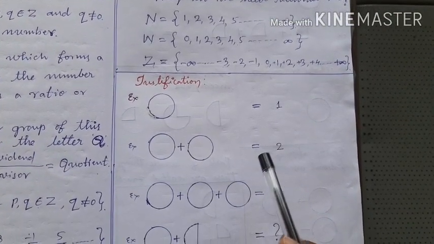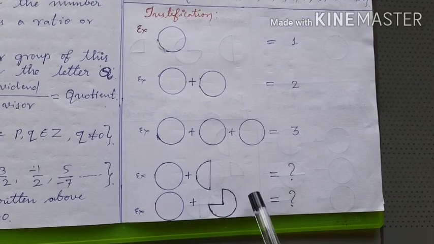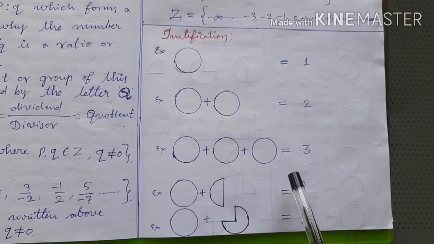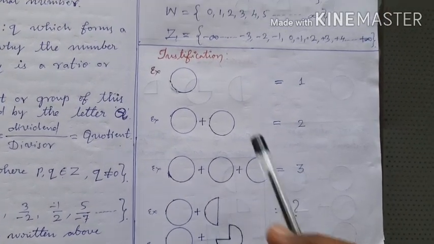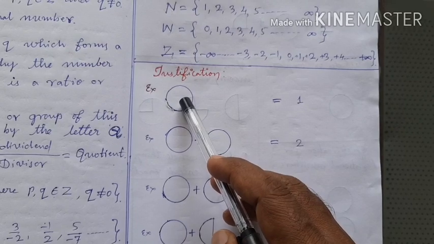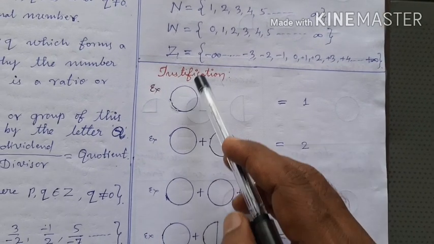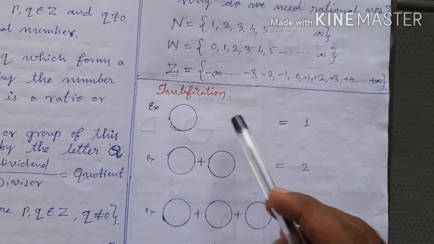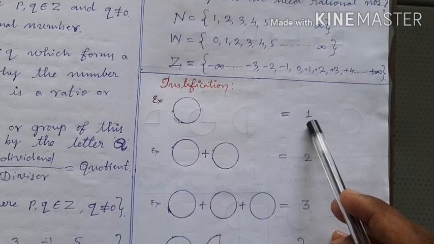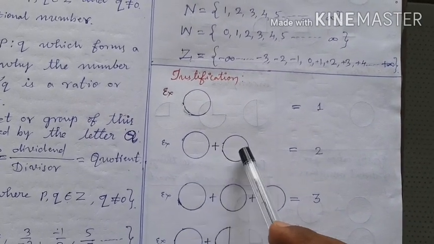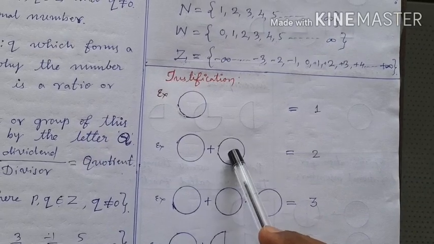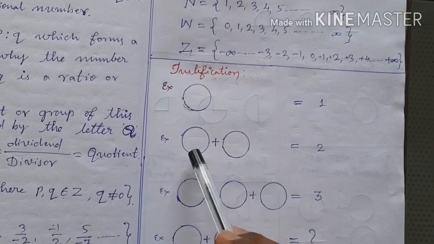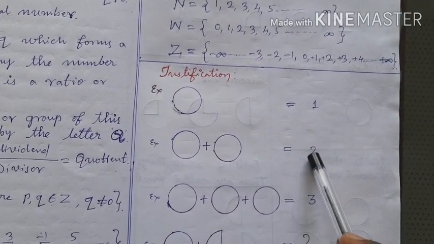How the rational numbers will help us to write or represent the incomplete things, we will see in this session. See here, children, think that it is a roti given by your mother. Is it complete? Yes, it is one complete roti. That is why you will write it by 1. If your mother gives one more roti, this is also complete. One full roti your mother has given to you. That is why 1 plus 1 is equal to 2. How many rotis have you eaten? You have eaten 2 complete rotis.